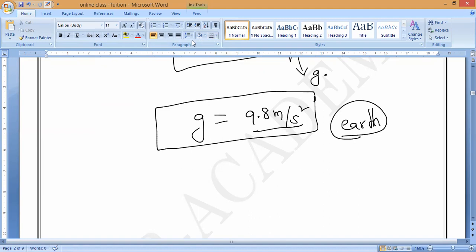But now, sir, you are saying that it slightly varies across the Earth. If you are at the equator, it is something different; if you are at the poles, it is something different. What is the reason behind it not being constant, exactly 9.8? I will discuss that at the end of this class or in the next class. But on average, what g value will we take? 9.8 meter per second square.